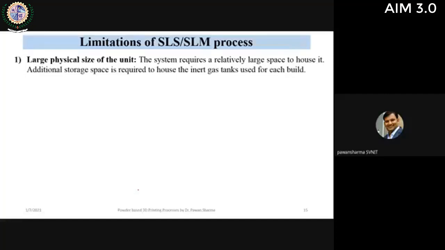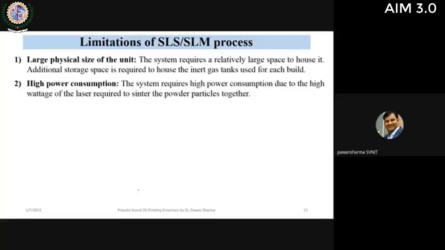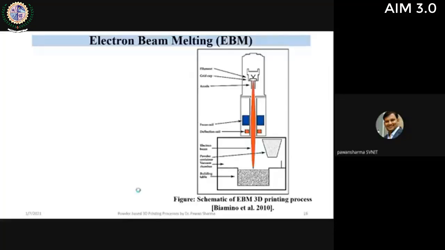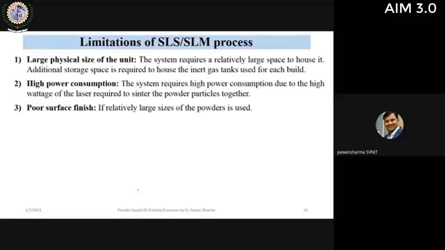Limitation: large physical size of the unit. We need a laser power generation source, because the laser here is used as a power source. Also high power consumption, it can rise as high as 2 kilowatts. Okay, poor surface finish because of the powders which are getting bound, so the surface finish is poor. And also the cost of the machine, if I talk about other techniques, the cost is also very high.